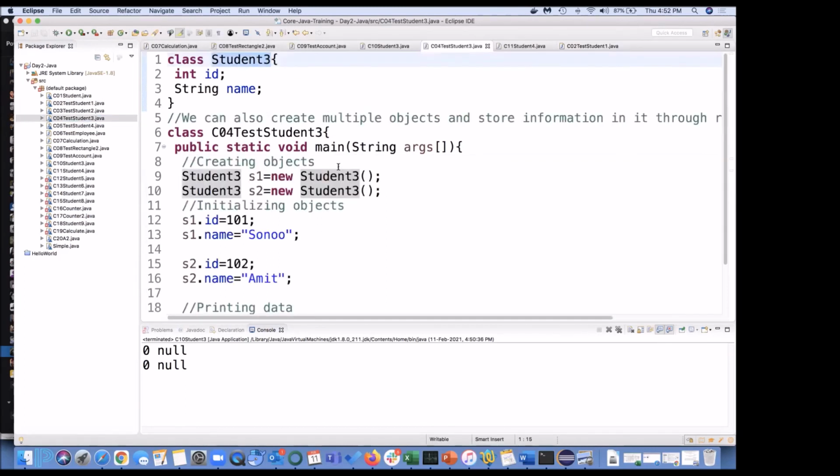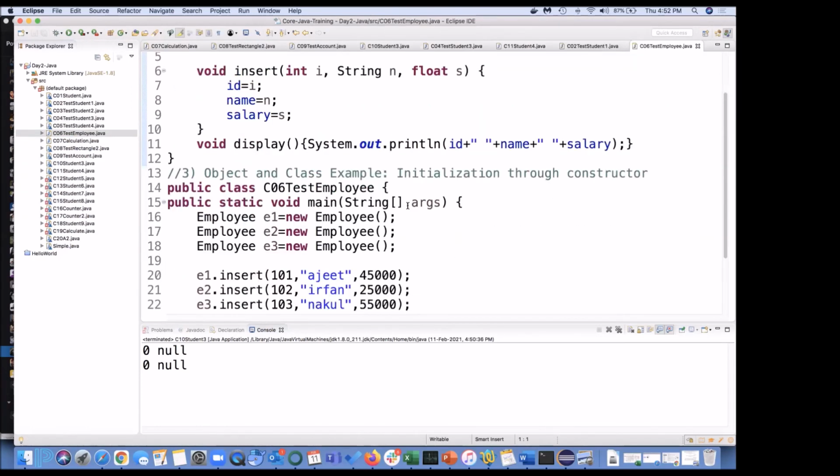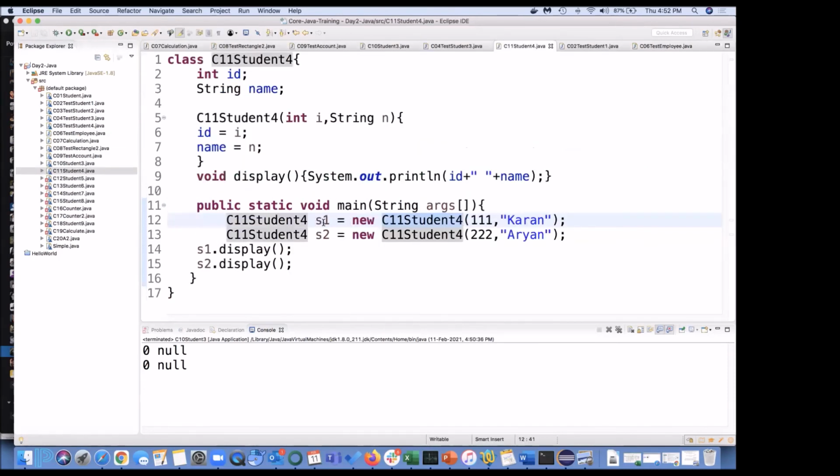Here also no argument, here also no argument on this employee, which means it was creating an object with the default constructor. Now here I want to create objects S1 and S2, where at the time of creation of the object itself, I am passing the value. The value has been passed in the constructor.